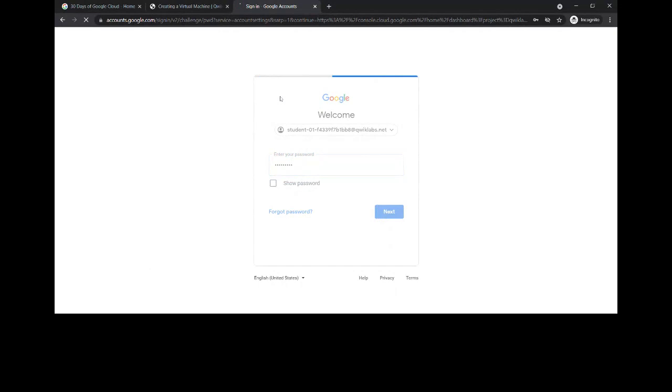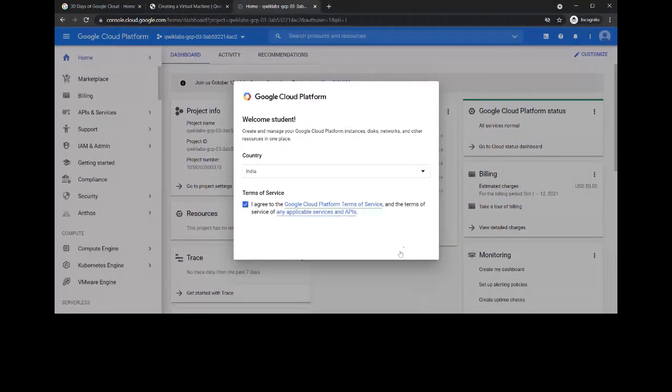Accept the terms and privacy policies by Google, and also agree to the terms and conditions of Google Cloud Platform. Now you are ready to rock and roll on this Google Cloud Platform.